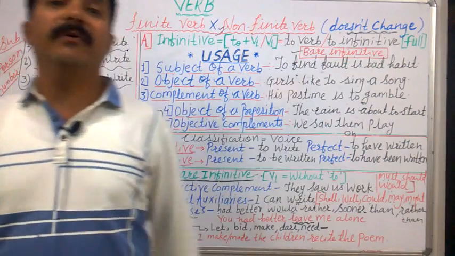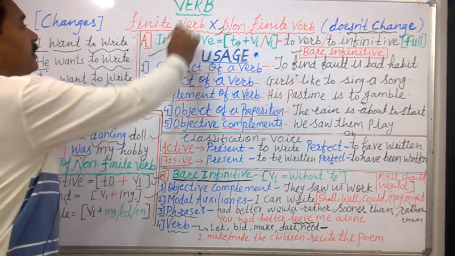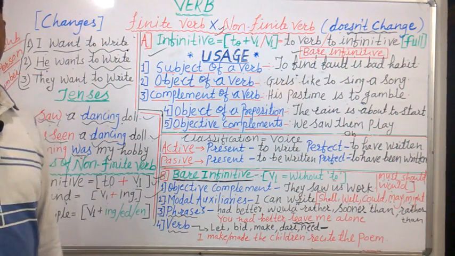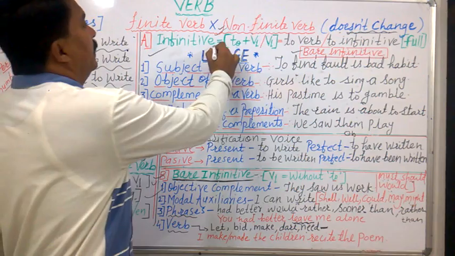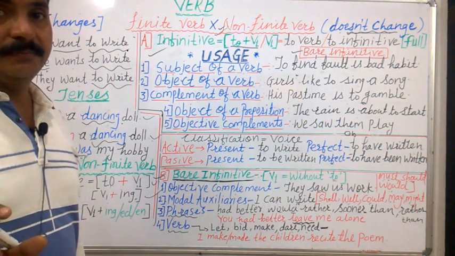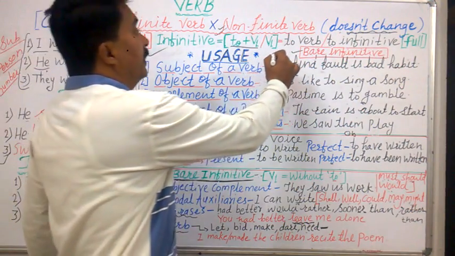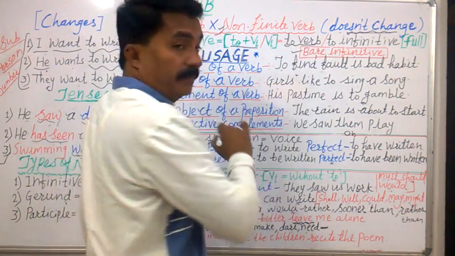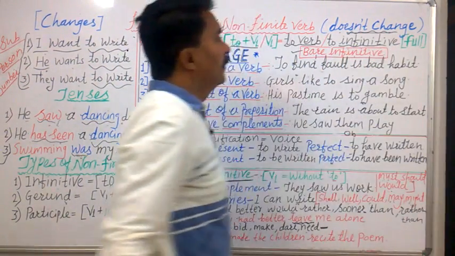So out of these non-finite verbs, first we will study infinitive in detail. What is infinitive? Infinitive is to plus V1 verb. So as it comes with to, it is also referred to as to verb. It is also referred to as to infinitive.